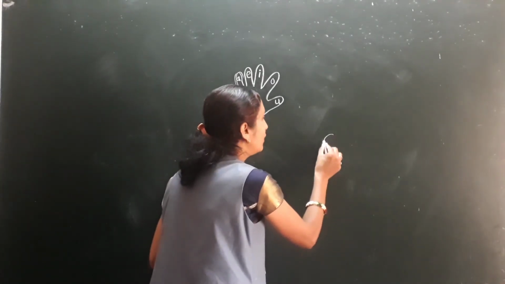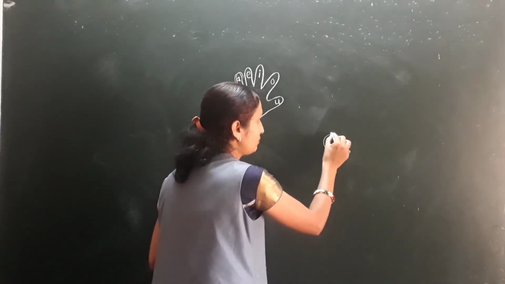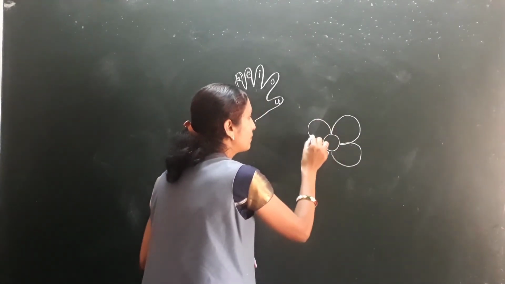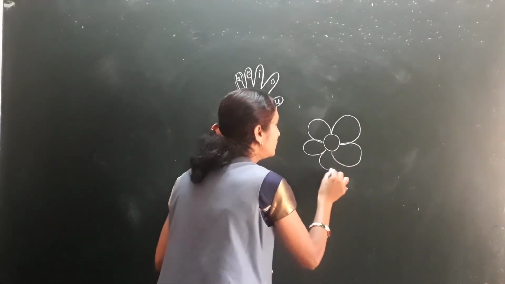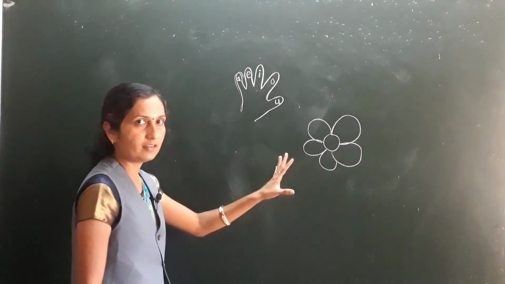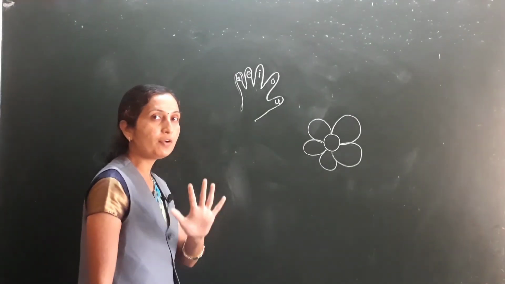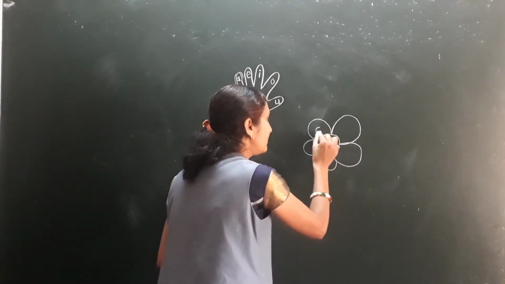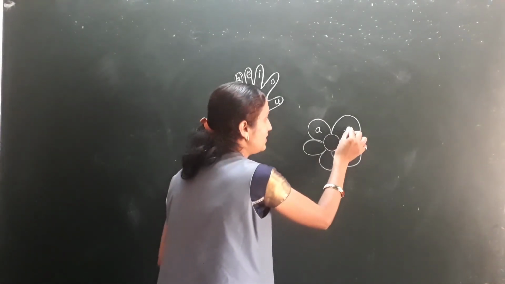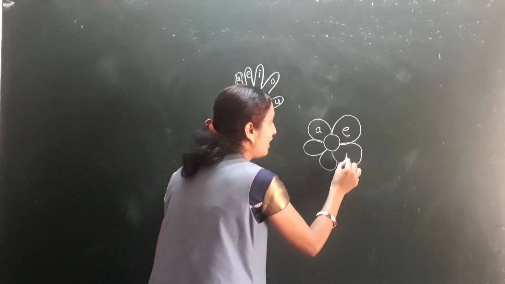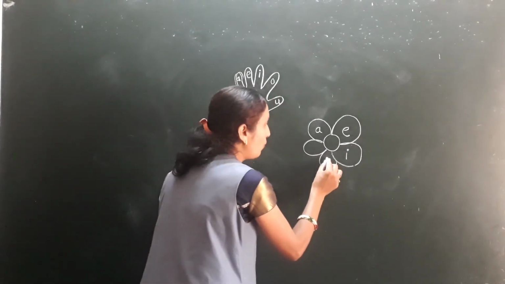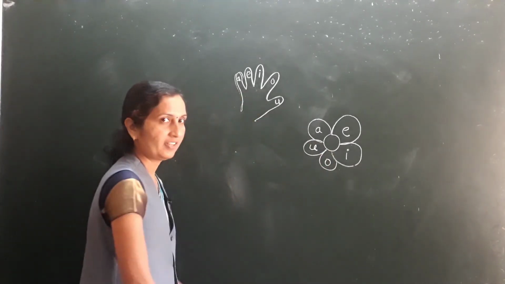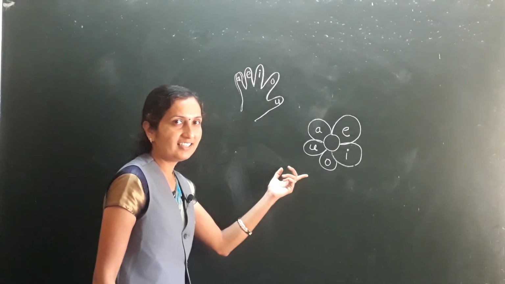Okay, we have a flower of 5 petals. Look at this flower which has 5 petals, and we write 5 vowels, 5 letters in this flower. Okay, first is A, second is E, third is I, fourth is O, and the last one, fifth is U. This is our flower. Do you like this?